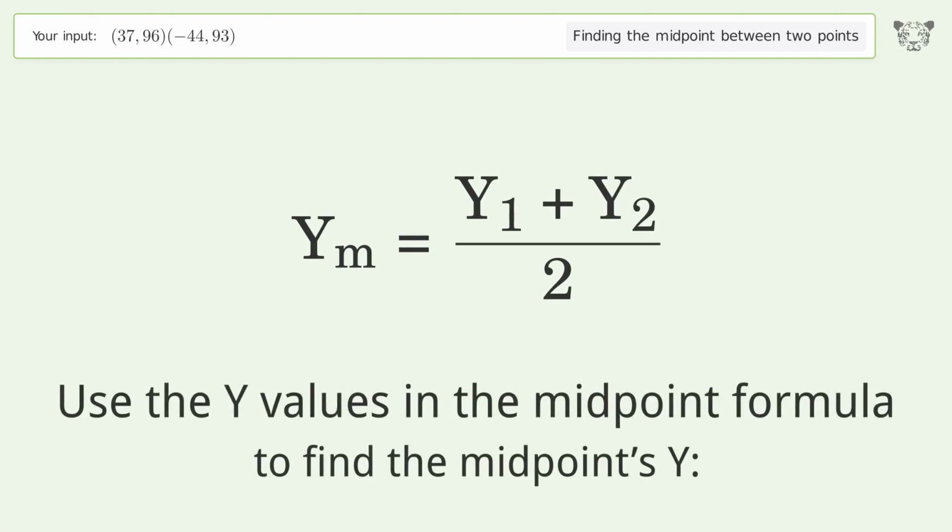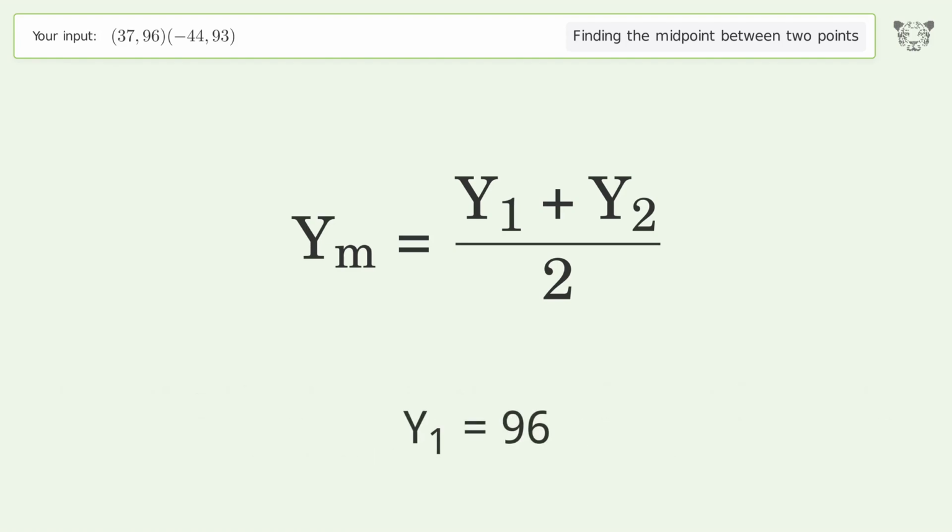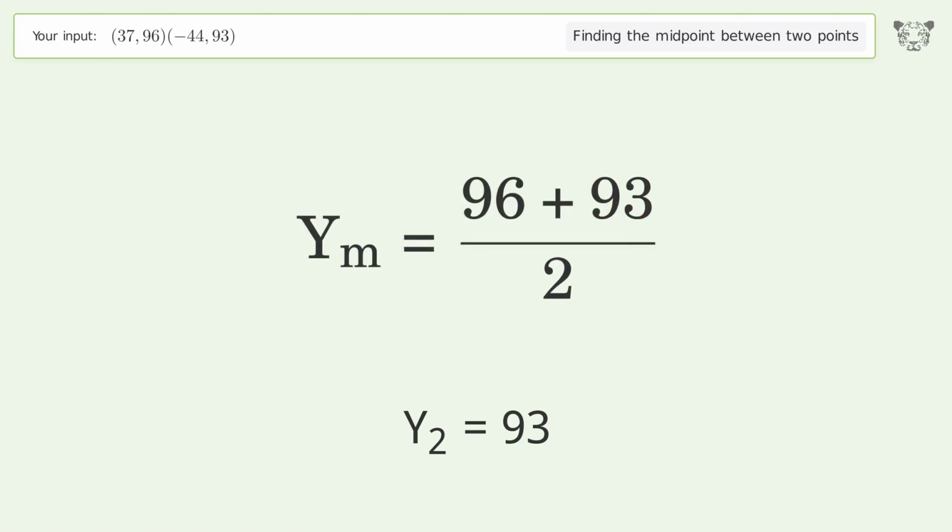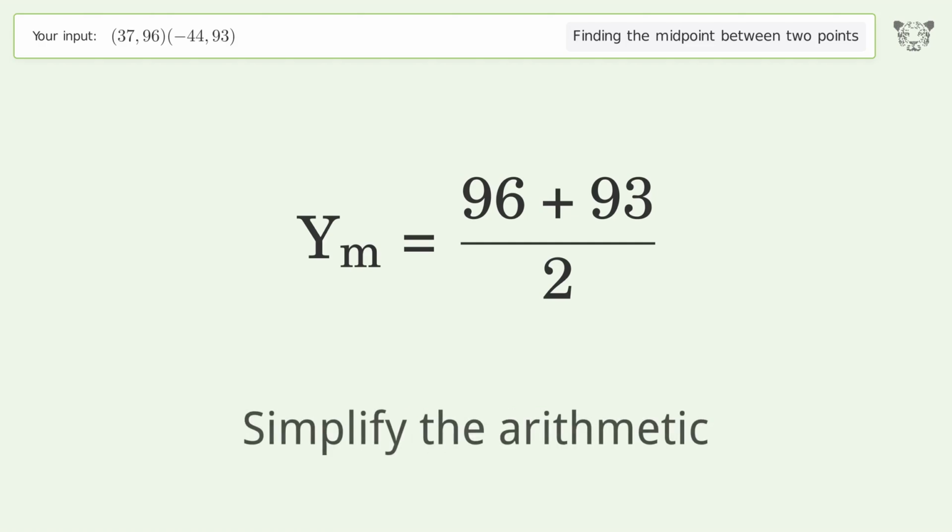Use the y values in the midpoint formula to find the midpoint's y. y1 equals 96. y2 equals 93. Simplify the arithmetic.